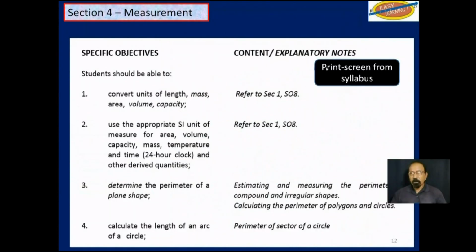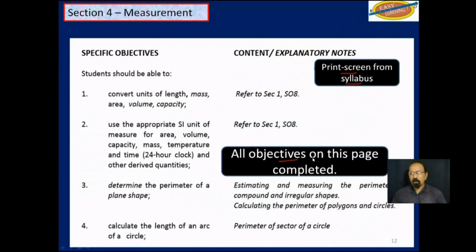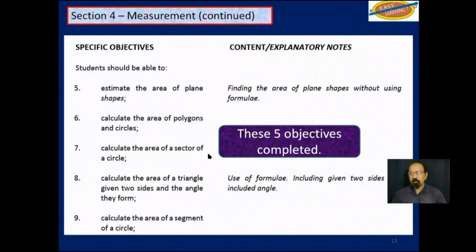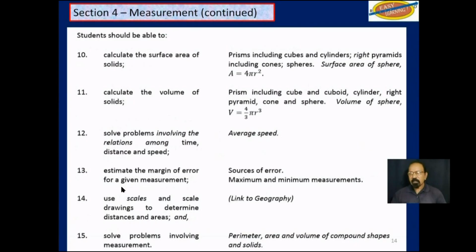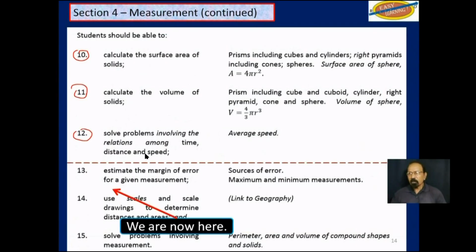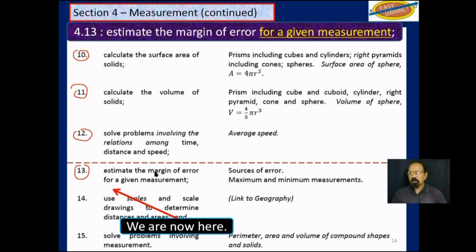So from section 4, this is a print screen of that part of the syllabus. All 4 objectives here have been completed, and we continue with these 5 more. Now we are on this last page. Those 3 up there, 10, 11, and 12, have been completed. We are now at 13, which says estimate the margin of error for a given measurement.